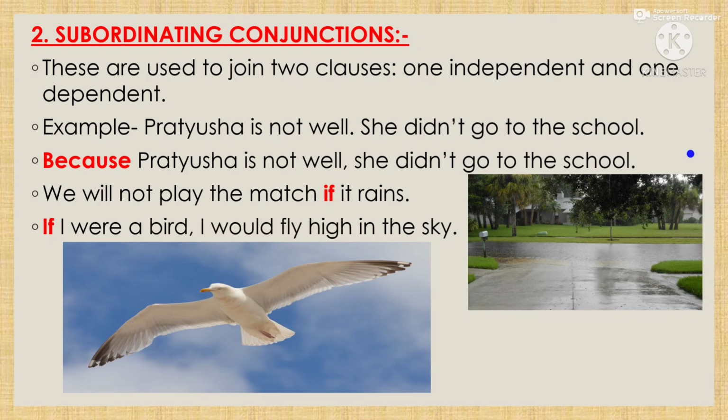Okay, next one. If I were a bird, I would fly high in the sky. So the second clause, I would fly high in the sky, depends upon if I were a bird. If I were a bird, then I would fly high in the sky. Okay, so here two clauses will be there, one dependent and one independent.